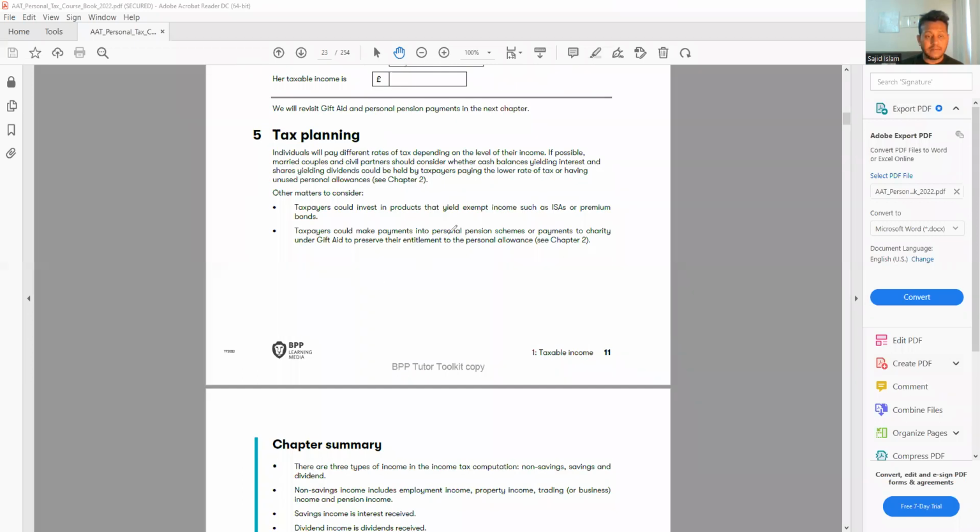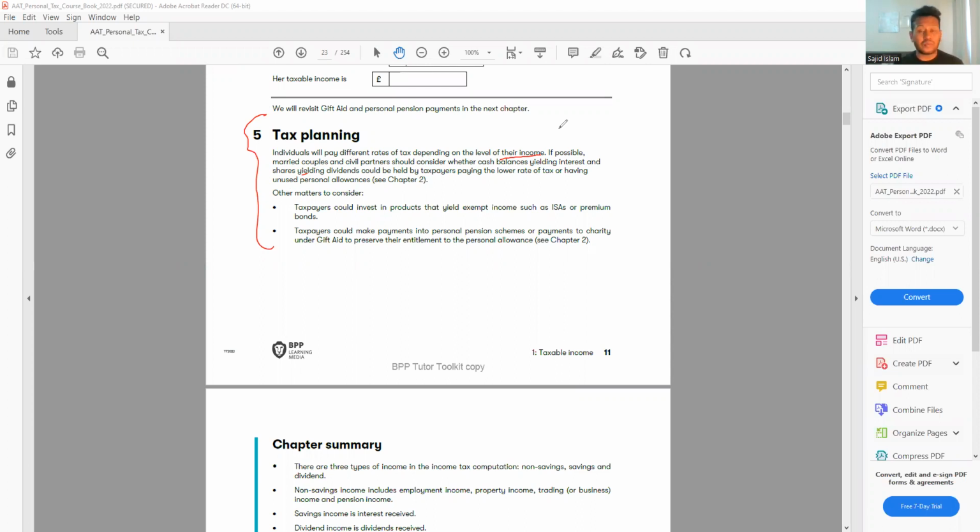All right, the next point I always want all my students to revise, that is the tax planning. Always read that. Every chapter you have a tax planning. It will be very helpful if you work for your client or if you need to give advice to someone about the tax. So this is the tax planning you do based on what you learned today. So an individual will pay a different rate of tax depending on the level of income. So if someone asks you, how much tax do I need to pay, you don't give an answer straight away. You say, it depends how much you earn. So let me find it out.